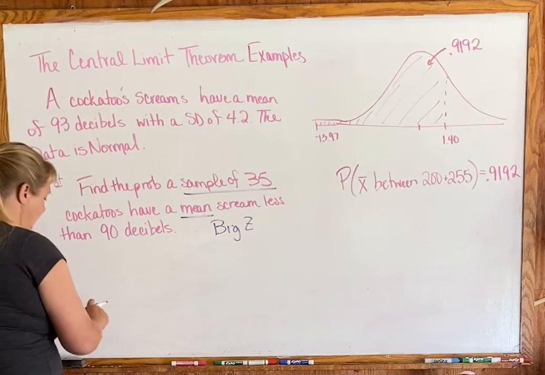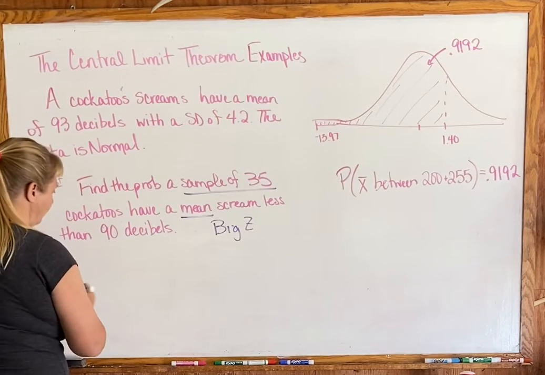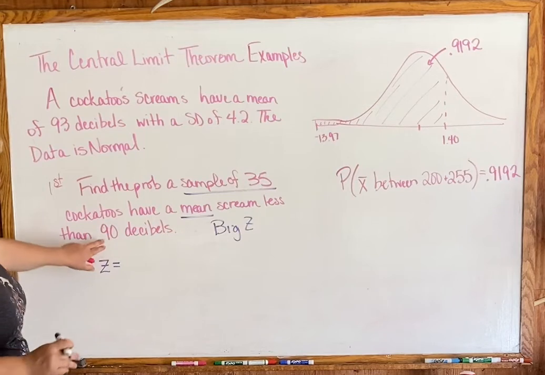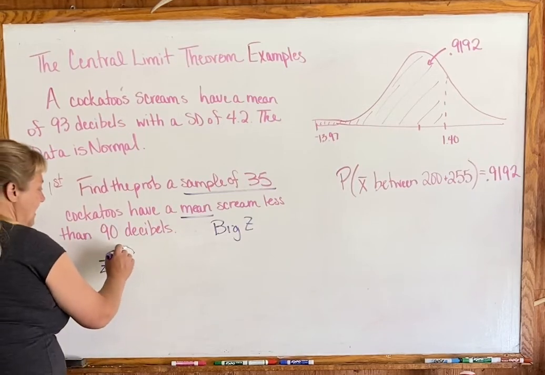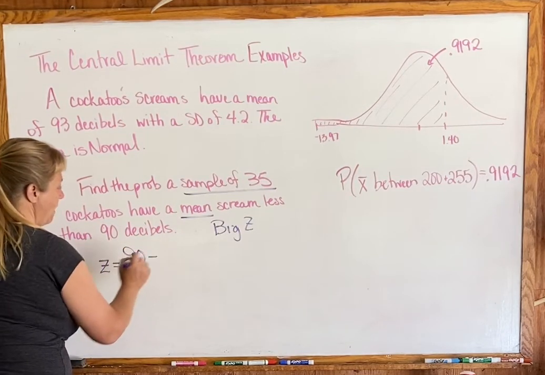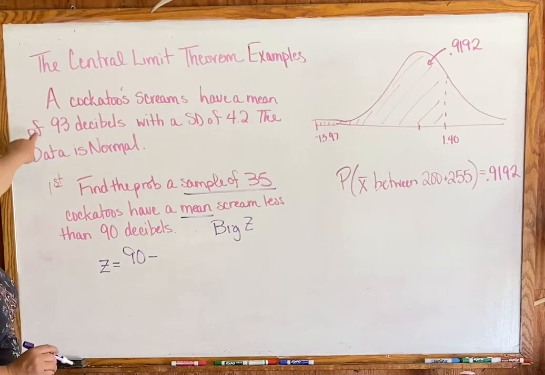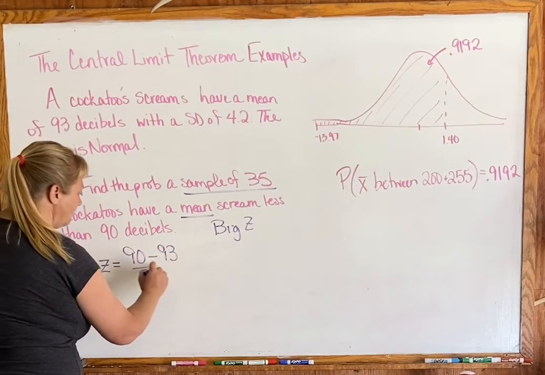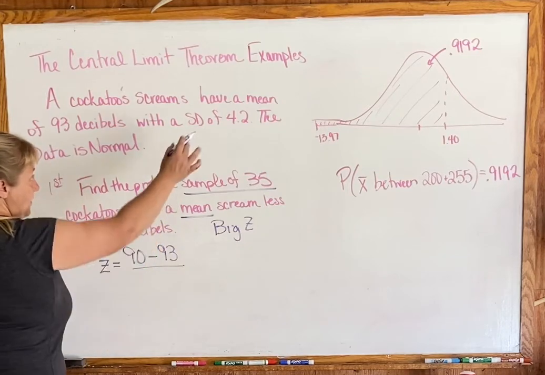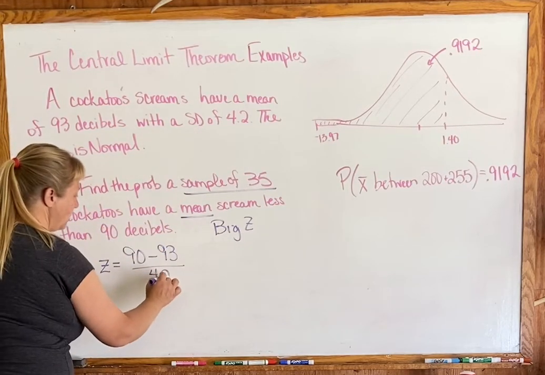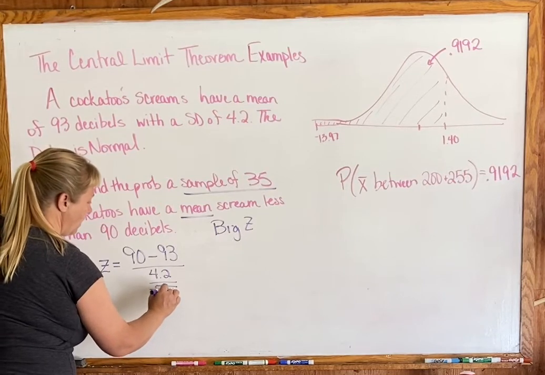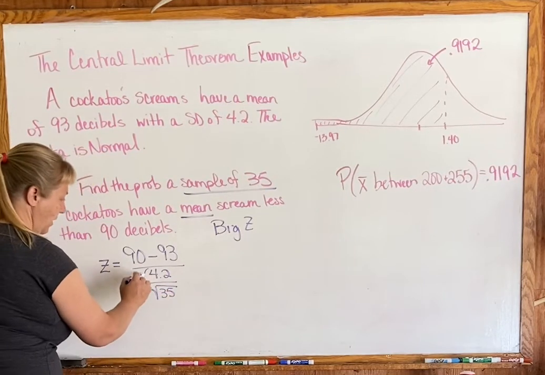So for big Z on this one, we're looking at having a mean of 90 decibels minus the original mean, which goes back all the way to the top, of 93, all over the standard deviation, which was 4.2, all over the square root of 35.